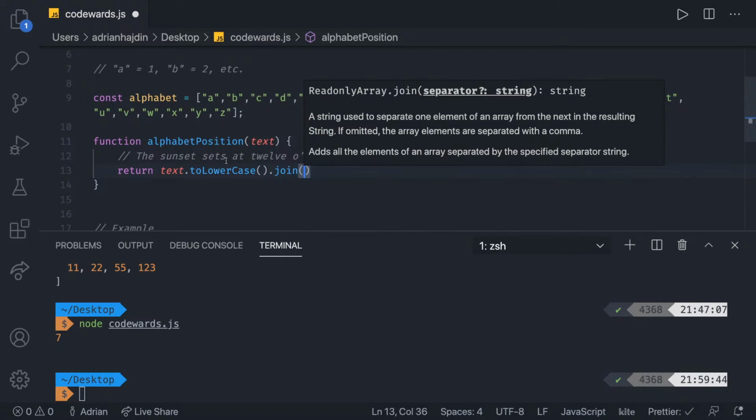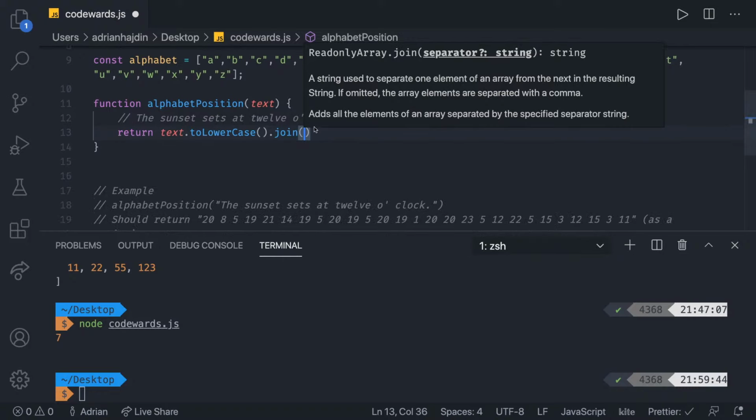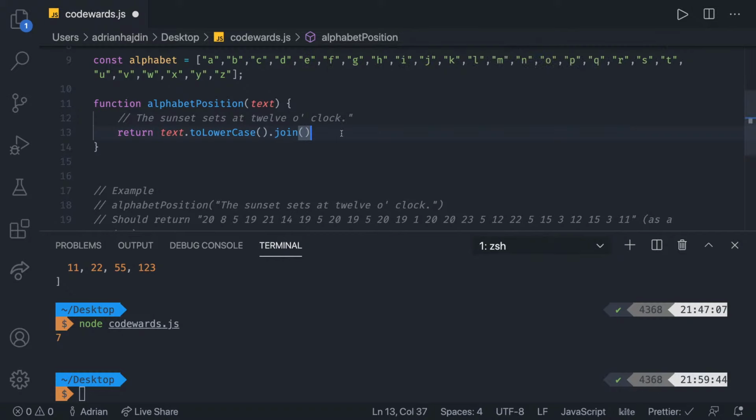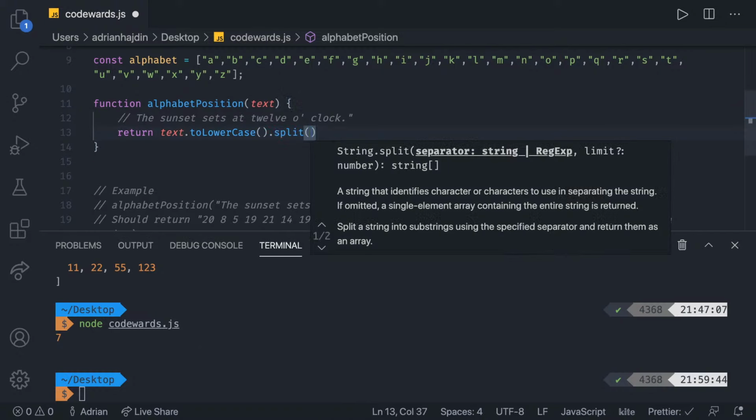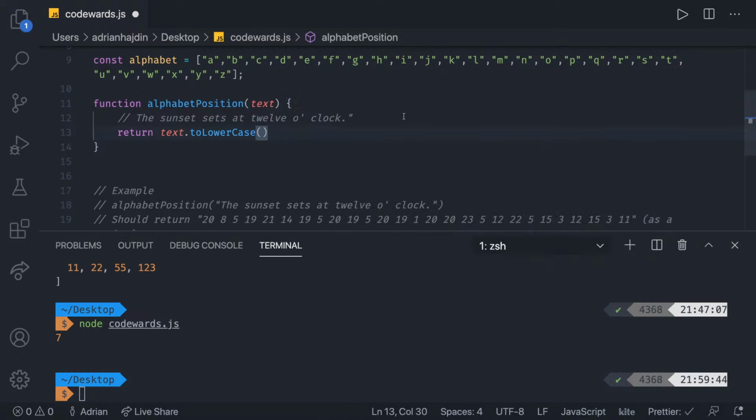But this goes on an array. This is a string. So let's first, yeah, a string used to separate one element from an array. What we can do is first split it, I guess. Yeah, let's split it into different words and then join it. So that's split. Or you know what? This is already, what do you guys say?